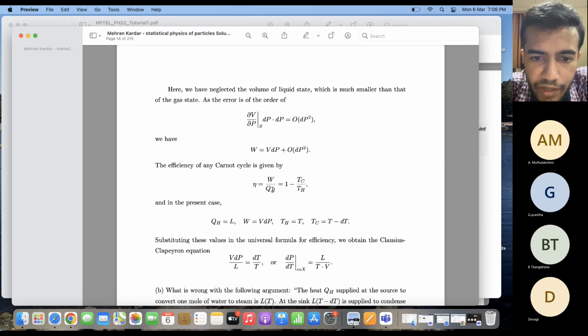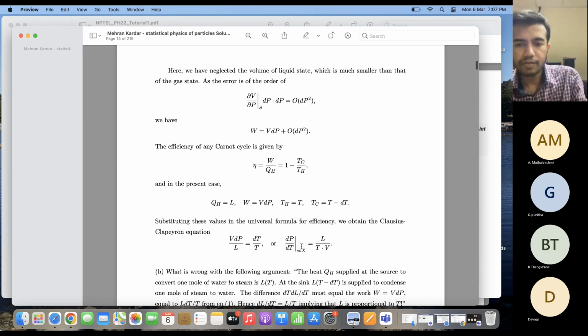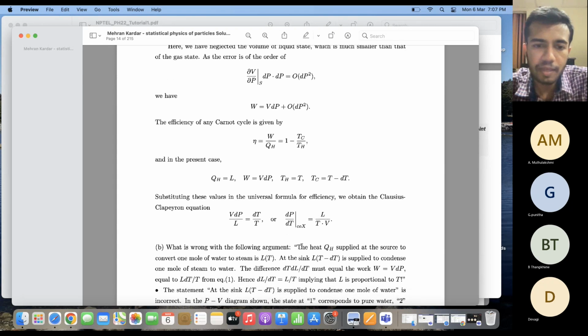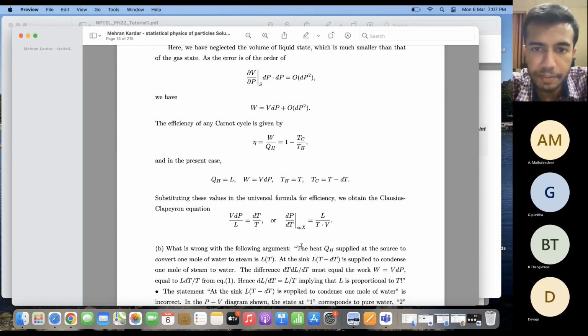If we substitute these values into the expression for the efficiency of the Carnot engine, then, W being V dP, the left hand side is V dP divided by L, and the right hand side is dT by T. Or in other words, dP by dT is equal to L by TV. In this way, we derive the Clausius-Clapeyron equation along the line of coexistence of the water and steam.